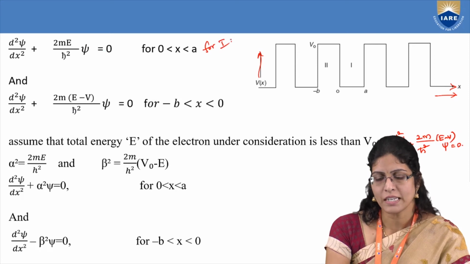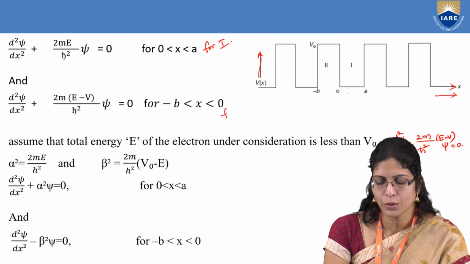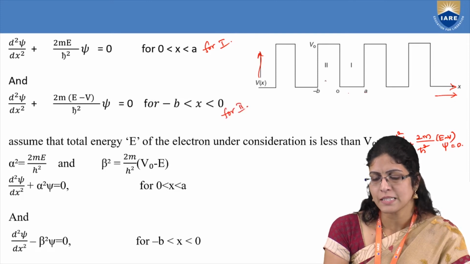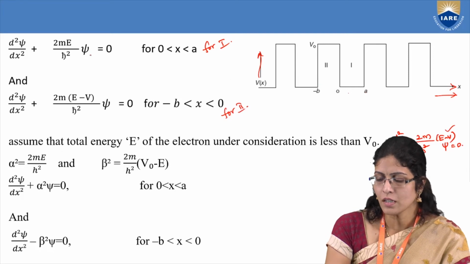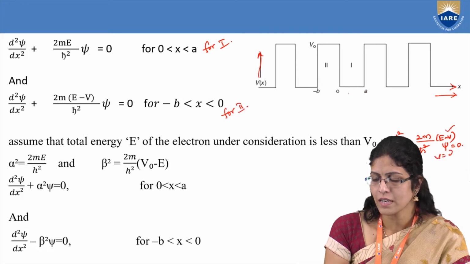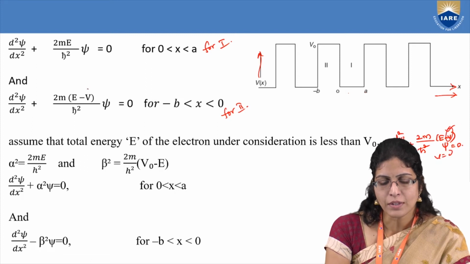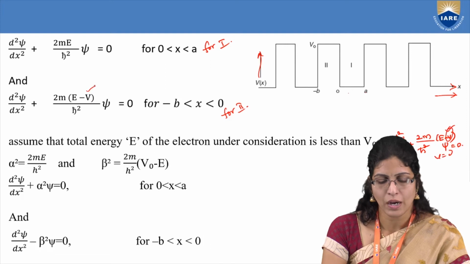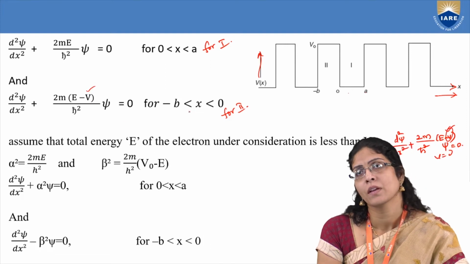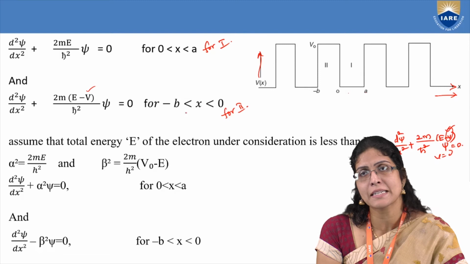For region 1, I have just written in terms of x: 0 less than x less than a. And this is for region 2. Because it is experiencing a potential V, you have to consider V. In the first region, V is equal to 0. If V is 0, this term will become 0. You are left over with 2mE. Whereas here you have to consider V. Hence, you have to take it as E minus V, for region 2, which is represented as minus b less than x less than 0.